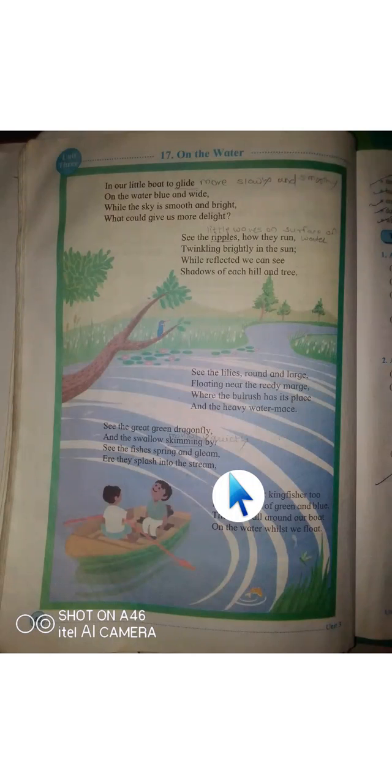Good morning, students. As we saw in the last video, in the first two paragraphs of this poem, the poet describes the journey of his boat on the water, or we can say on a river. He describes the waves on the river, and he uses the word ripples for the waves on the water and how they shine, and the shadows of trees and all the other things in nature. He describes how beautiful it looks, and he enjoys the nature.